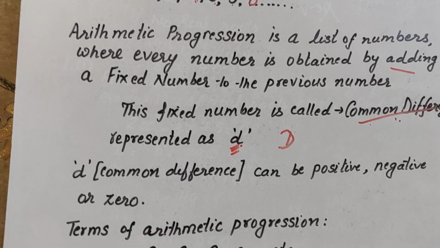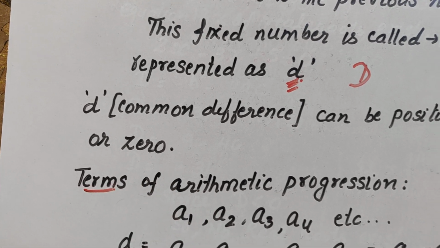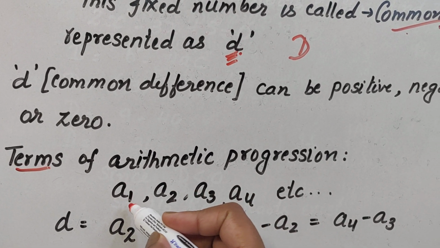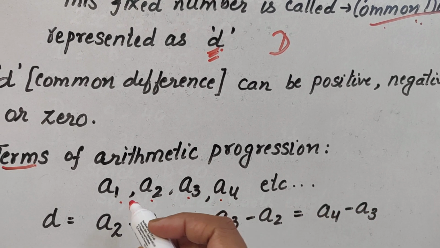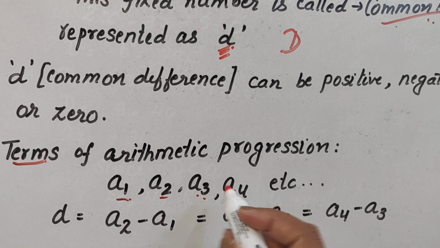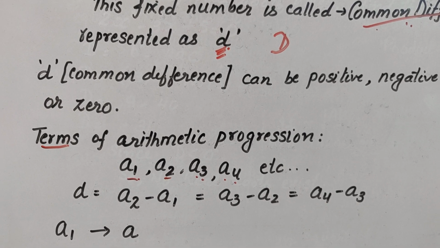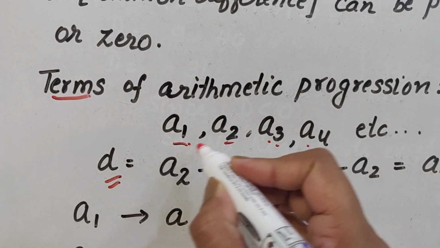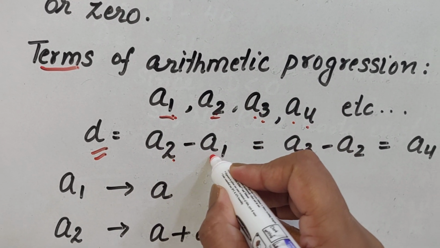Now children, what is the meaning of terms of arithmetic progression? An arithmetic progression is represented as a1, a2, a3, a4, etc. What are these a1, a2, a3, a4? They are the terms of the arithmetic progression. And how do we get d? If we want to get d, we have to subtract a1 from a2. a2 minus a1.